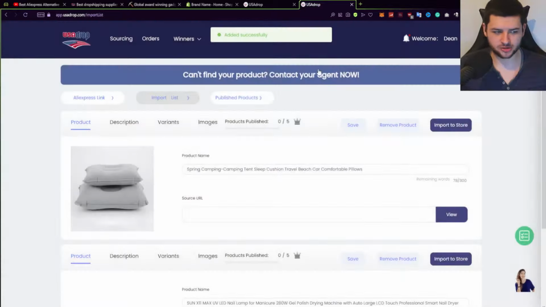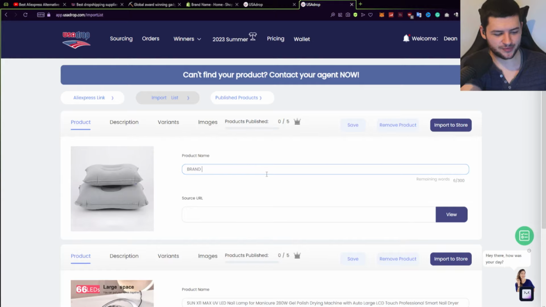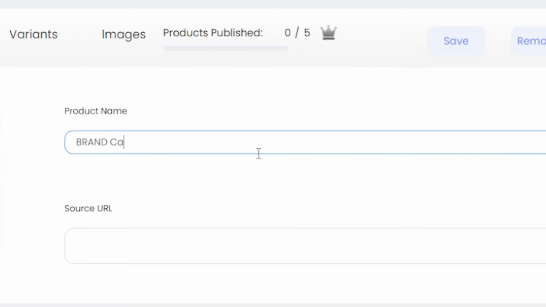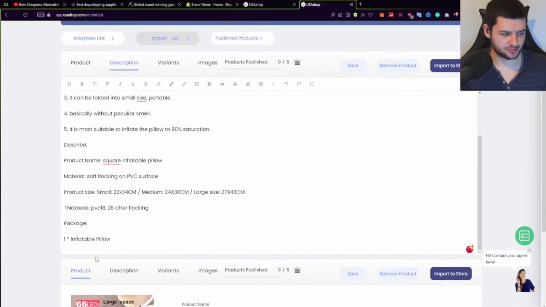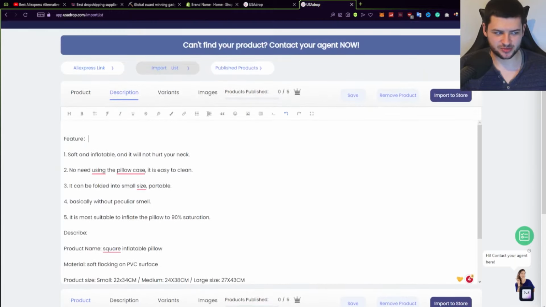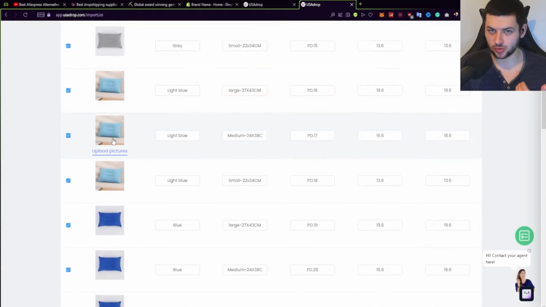So press import product at the top. This will import it to our so-called import list on the USAdrop dashboard. So you want to put your brand name and then the name of the product. So we'll just put camping cushion or something like that. And on description, here's where you can type in your description. I'd recommend removing this description later, but we'll do that a little bit later. Variants is where you want to select which ones you want to sell.